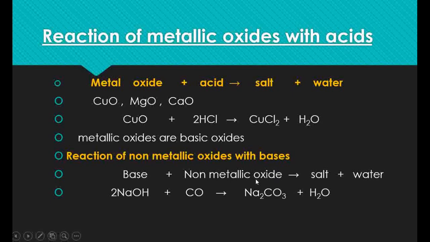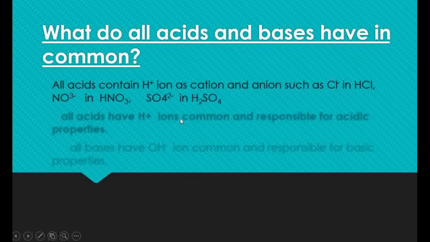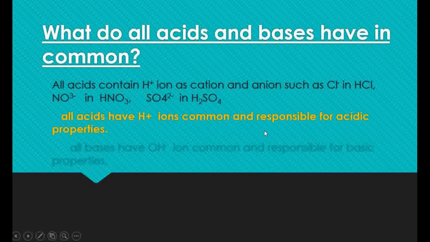Then what do all acids and bases have in common? All acids contain hydrogen ion as a cation and an anion such as chloride in hydrochloric acid, nitrate in nitric acid and sulfate in sulfuric acid. So all acids have hydrogen ions in common and they are responsible for acidic properties. And all bases have hydroxyl ion in common and are responsible for the basic properties.